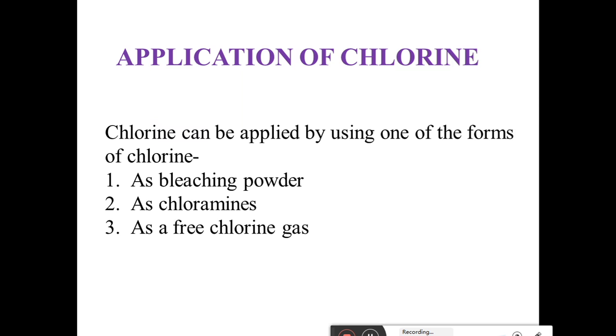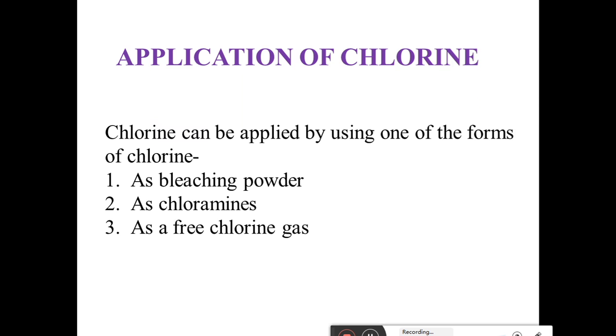The next method is the application of chlorine as chloramine. When chlorine is mixed with ammonia, it forms a compound known as chloramine. Chloramine is a stable compound in water and possesses disinfecting property, and it also removes odor from the water to some extent.